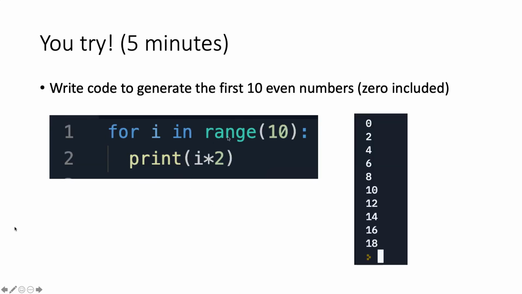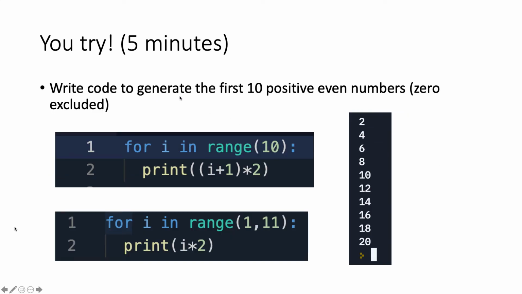The second exercise is to write code to generate the first 10 even numbers, 0 included. We can write for i in range 10, and now i will take on the values 0, 1, 2, 3, 4, 5, 6, 7, 8, 9. If you want to generate the even numbers, you just take 2 times the value of i. Then it will sequentially output 0, 2, 4, 6, and we see that we have successfully generated the first 10 even numbers.